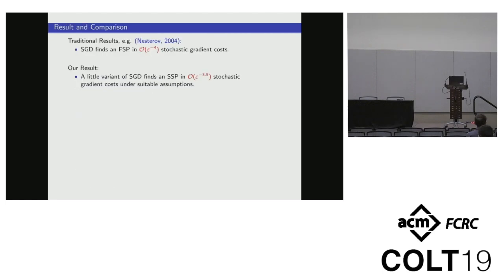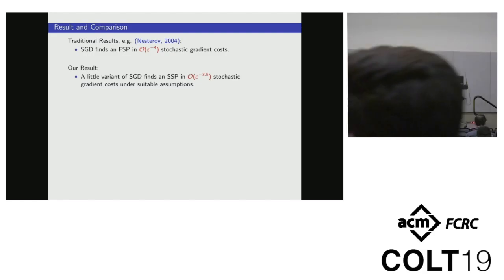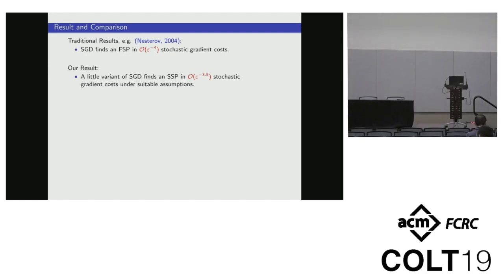The stochastic gradient descent (SGD) algorithm is very popular, especially in training neural networks. The traditional results show that SGD can find the first-order stationary point in epsilon to the power of negative 4 stochastic gradient cost. However, in this paper, we will show that a little variant of SGD can find a second-order stationary point in epsilon to the power of negative 3.5 stochastic cost under suitable assumptions.